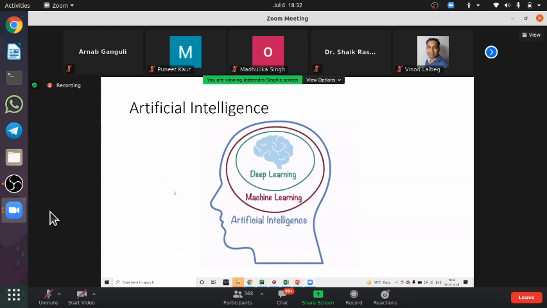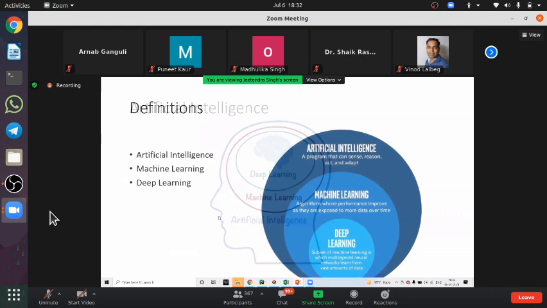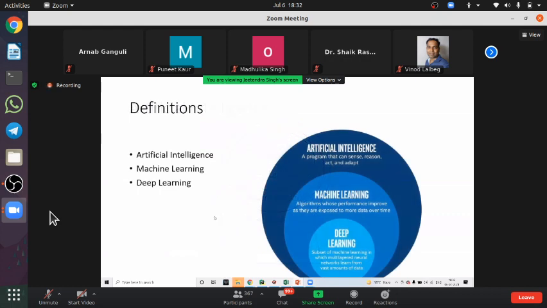I hope I have tried to explain all these concepts. Now we are coming back. If you want to learn AI, start learning from machine learning. Do not consider that deep learning is a subset of machine learning.